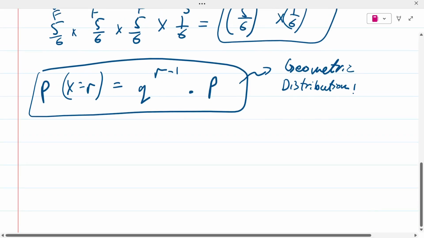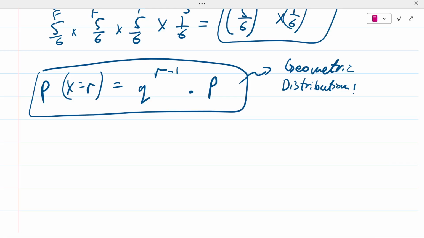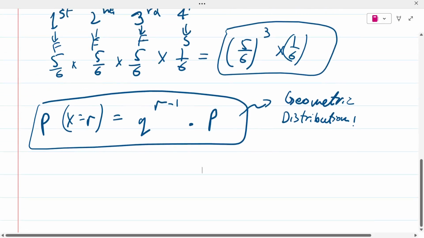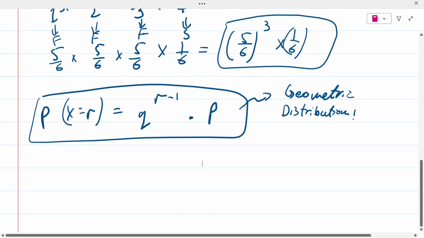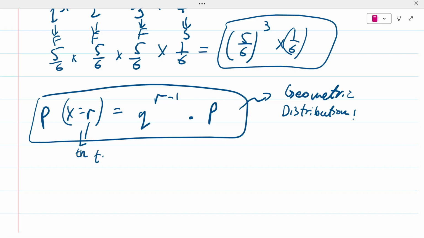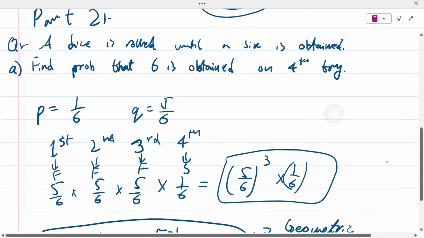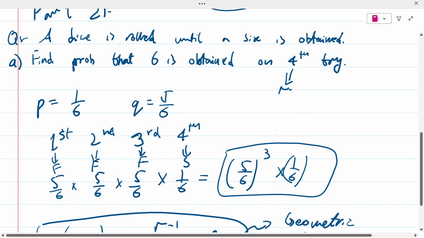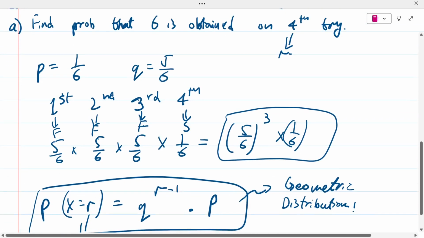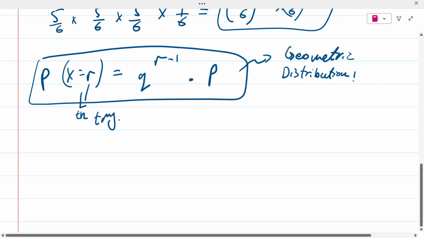You already know what p is. p is the probability for success. q is the probability for failure. And now, what is r? r is the rth try. For example, in this question, what was r? 4 was r. So if I was to solve this same question with this formula, this is how I'm going to do it.